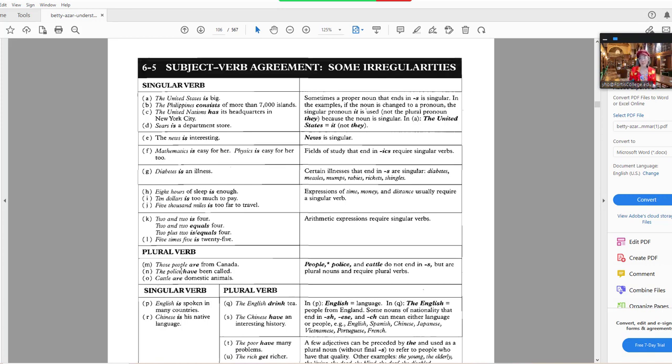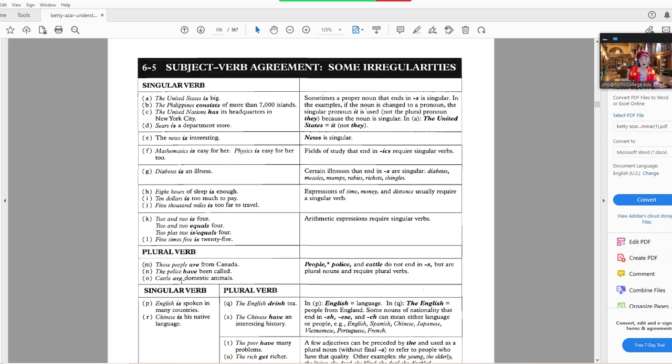If the context means that you're talking about all of the police at once, then you could use it as a singular. But if you're talking about the police, but as different members of the police, then you could use plural. And it's up to the writer to determine which one he wants to use in order to give that special nuance to the sentence, okay?